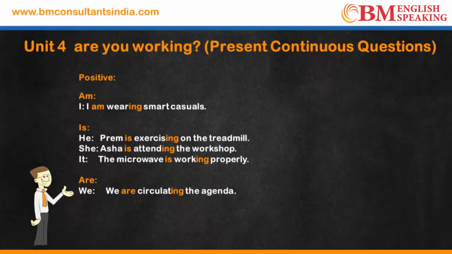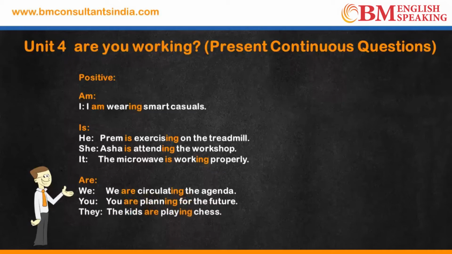We are circulating the agenda. With we use are. Circulate plus ing becomes circulating. You are circulating the agenda. You are planning for the future. तुम भविष्य की तैयारी कर रहे हो. With you we use are. Plan plus ing becomes planning. You are planning for the future. The kids are playing chess. The kids means they. With they we use are in present continuous tense. Play plus ing becomes playing. The kids are playing chess.